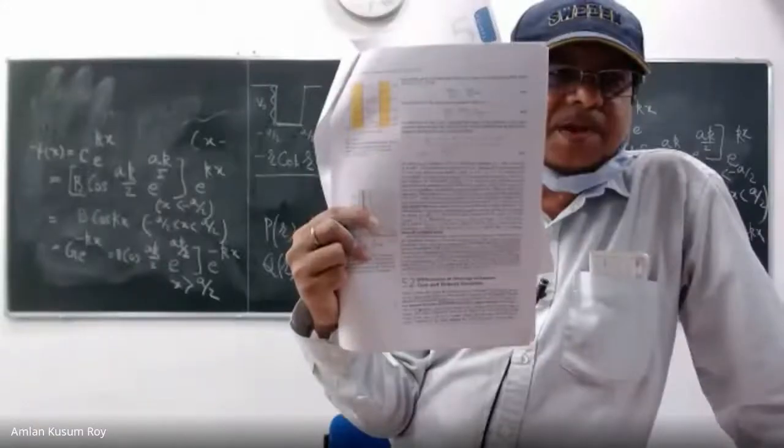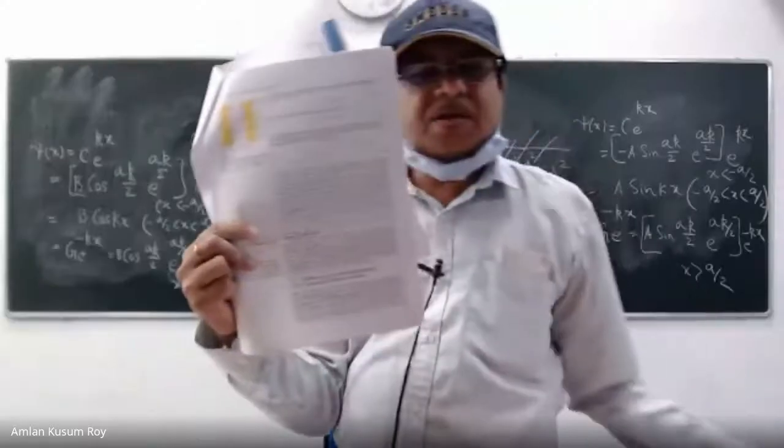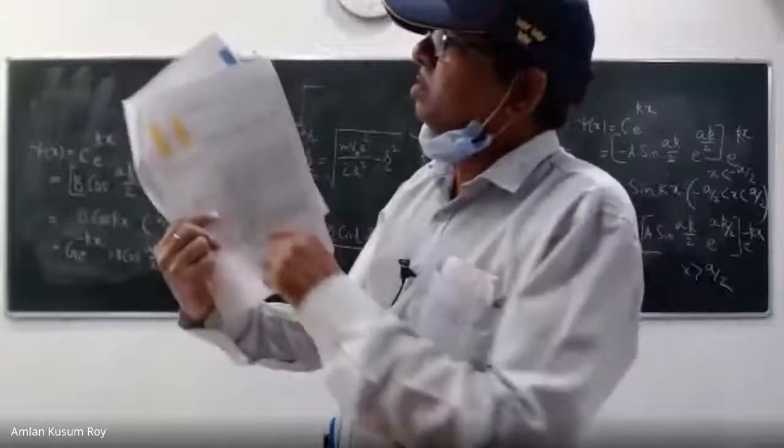Sir, is it that the wave functions are not going to 0 at the walls? Then what is happening? If it is not going to 0, where is it going? It's declining, but it's going beyond a. Yes, very good. That's the biggest difference.